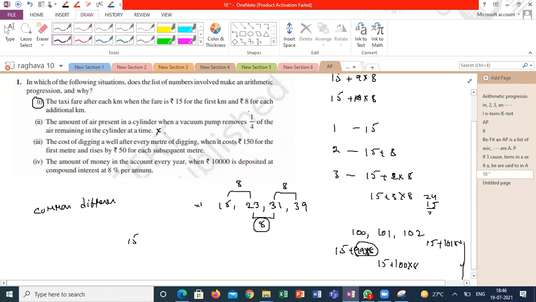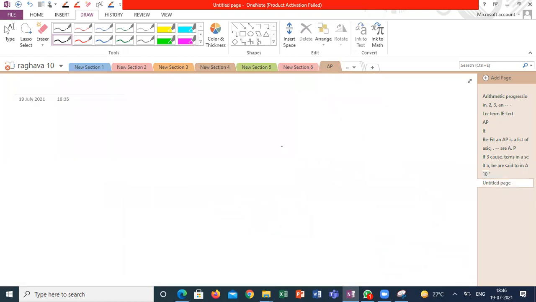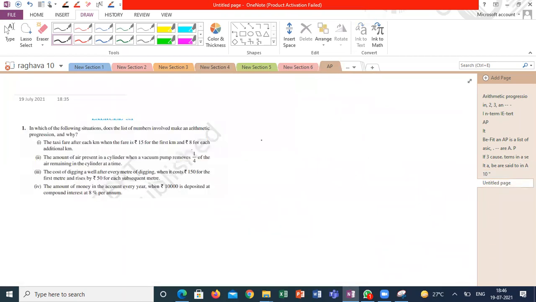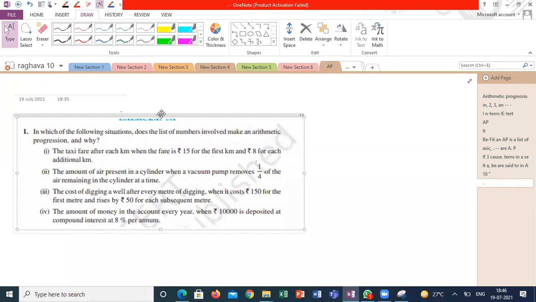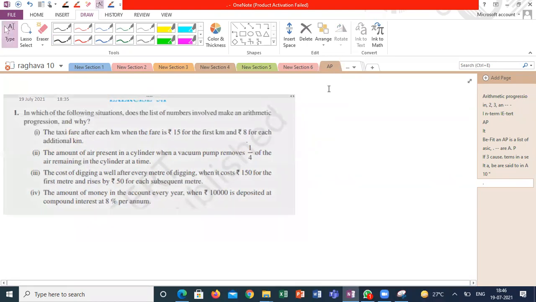This is not in AP. Who will explain why it is not in AP? The second question is not in AP. Can you explain why? Anyone can explain why the second question is not in AP? Who is going to explain? Vaishnavi, can you try? What is the question? Can you explain why the second question is not in AP?